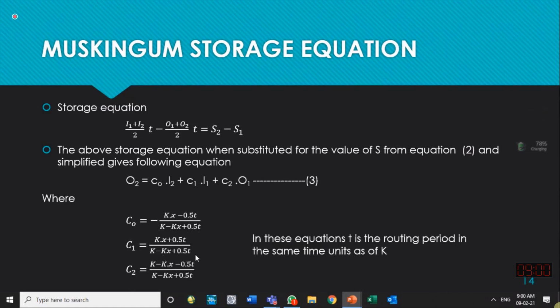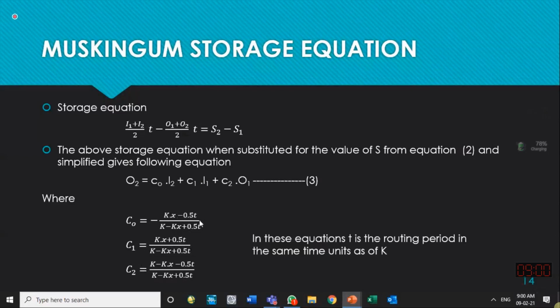So the denominators are the same, and only the numerators we have to remember. And these numerators are also easy to remember. Just remember one of them. C0 is minus Kx plus 0.5t, C1 will be Kx plus 0.5t, and C2 is similar to the denominator but with a negative 0.5t term over here. So that's how we remember them, C0, C1, C2.